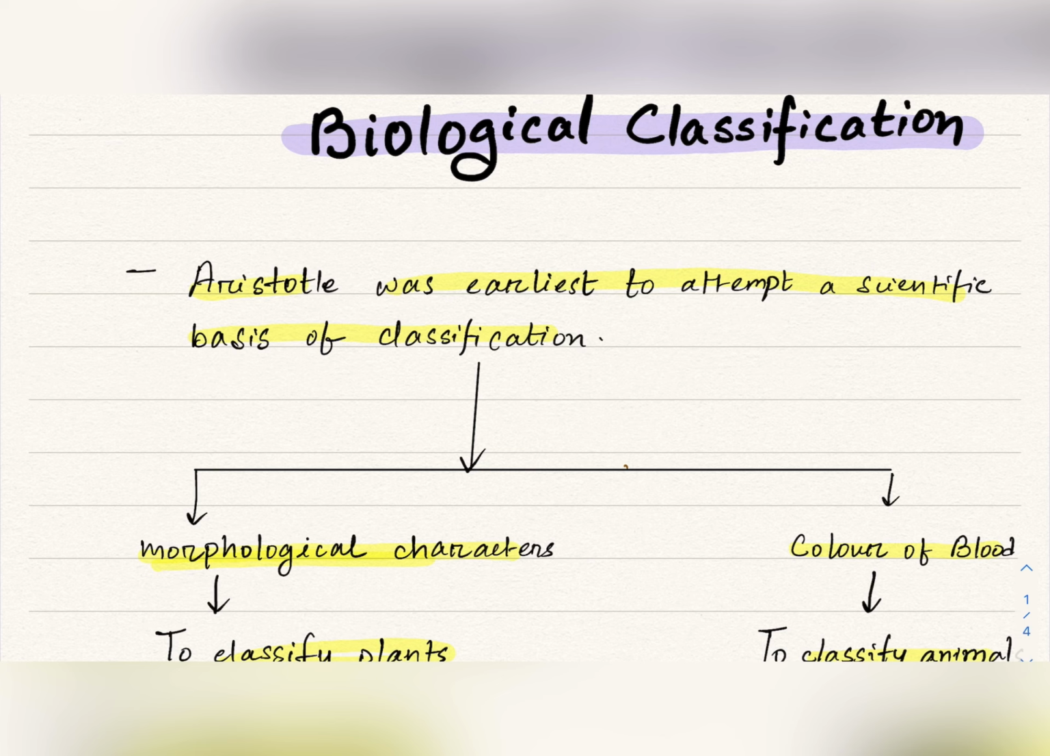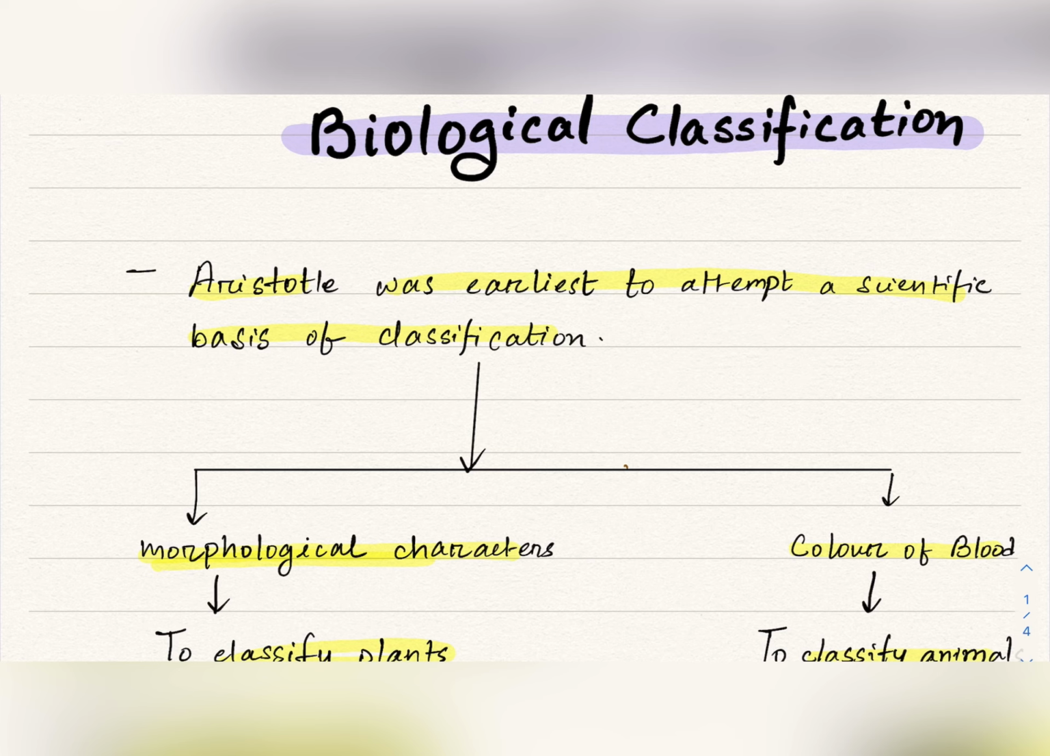So first is biological classification. What is meant by classification? Classification means grouping of organisms into various groups or domains. Now, in this universe, as we know, there are millions and millions of organisms. It is very essential to classify these organisms into certain domains or categories.